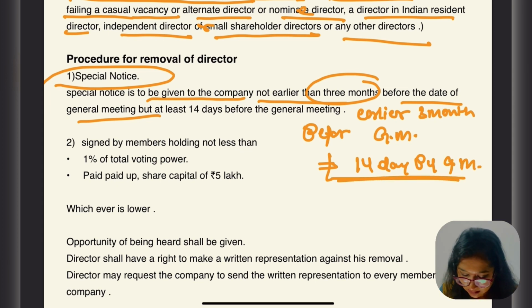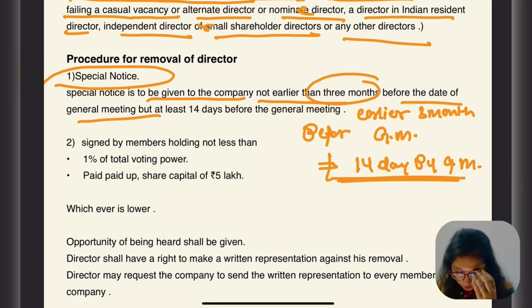Do you remember this 14 days was also in some section, 160 or what was that? Try to relate everything. This is how we are going to remember everything. It is very hard to keep everything in mind, so the big thing is we have to relate each and every section.